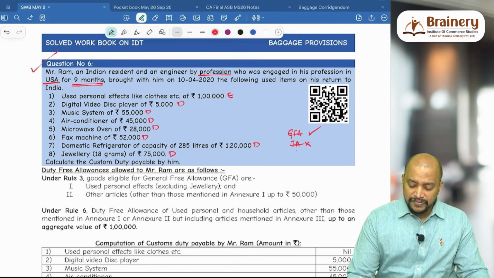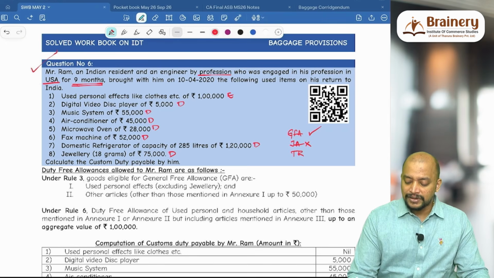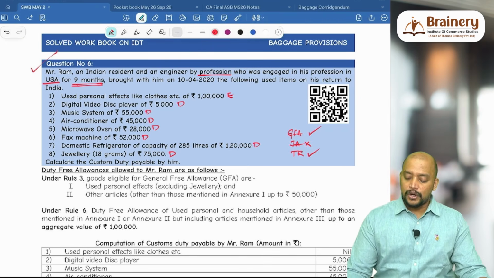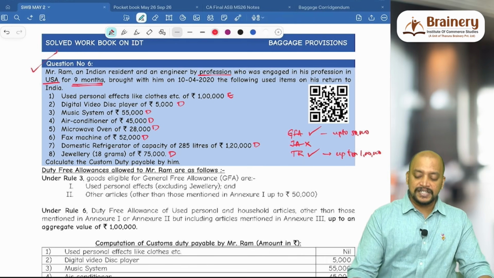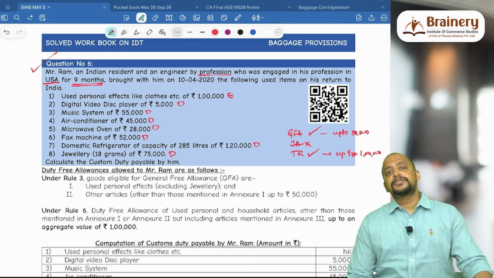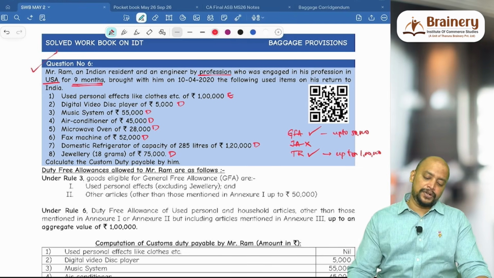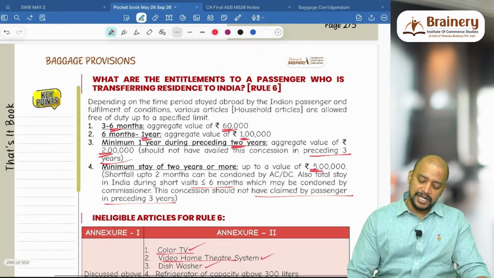And what about allowance for transfer of residence or a professional returning to India? That will also be available. 9 months means up to 1 year. So how much can they bring? Up to 1 lakh. Up to 1 lakh they can bring, general free allowance up to 50,000. This is the allowance. But for this transfer of residence or professional returning from abroad, a few articles are not possible. Is there any annexure 1 articles here? No, we don't have annexure 1 articles. Annexure 2 articles, if you see, what are they?